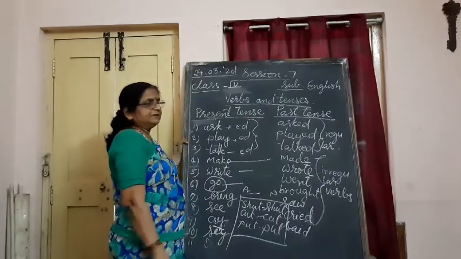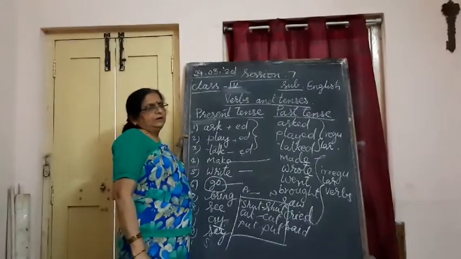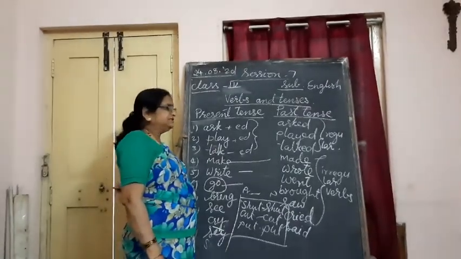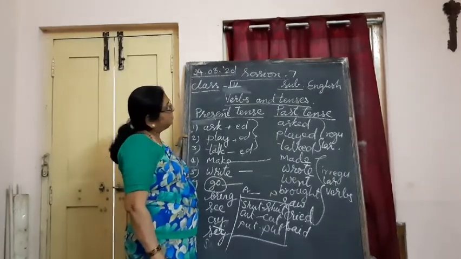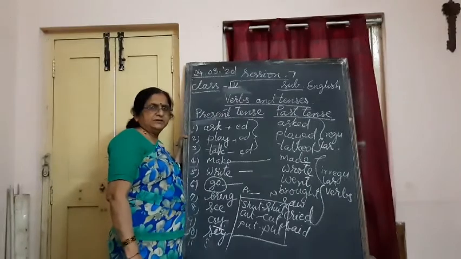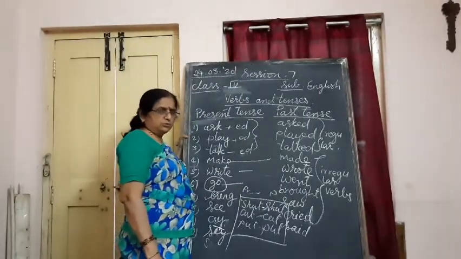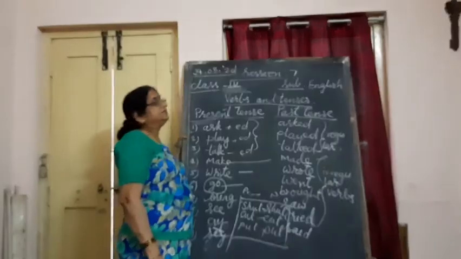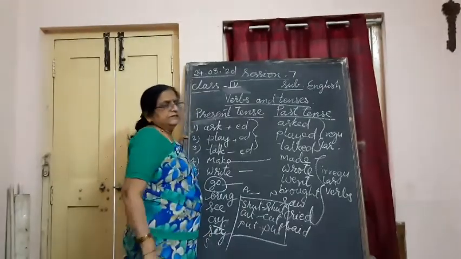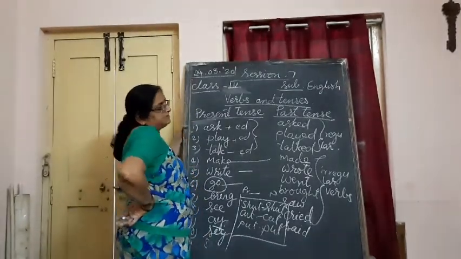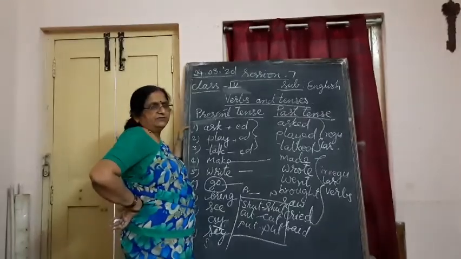Then one more type is where we don't change the spelling, as it is we keep. There is no change at all. Same thing in present tense and past tense, both we are using the same word. Understand? These are the three different cases, we use past tenses in three different ways. In one case, adding ed. Second way, we are either changing the complete spelling or changing the vowels of the sound of the word.